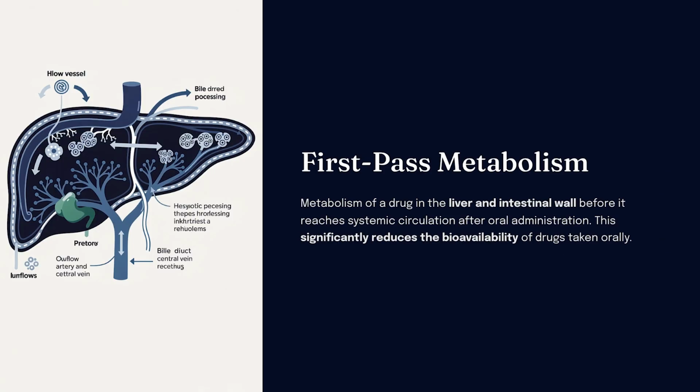Define first-pass metabolism. It is the metabolism of a drug in the liver and intestinal wall before it reaches systemic circulation after oral administration. This significantly reduces the bioavailability of drugs taken orally.